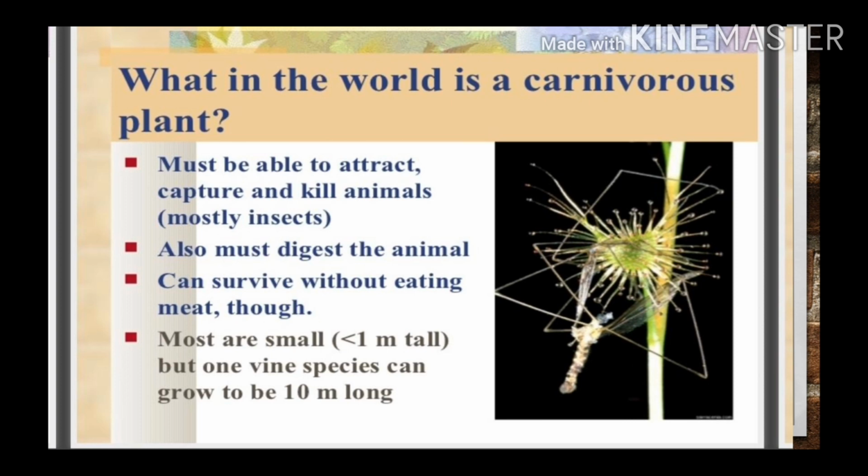Carnivorous plants can survive without eating meat, which means they can also survive without eating animals. Most are small, less than 1 meter in height, but one vine species, one of the species of carnivorous plant, can grow to be 10 meters long.